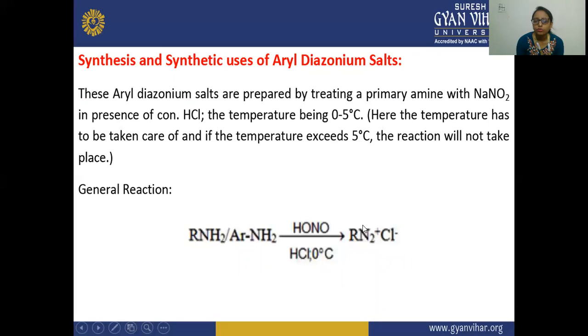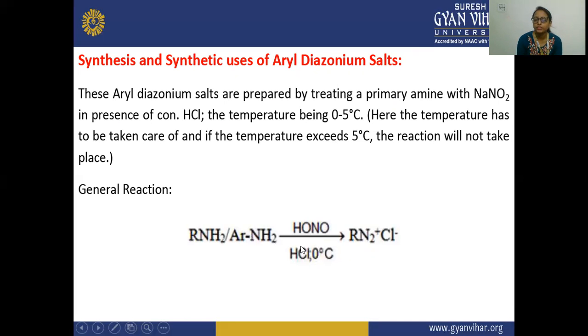This is the aryl diazonium salt which is prepared. We can prepare it by treating a primary amine, or you can also take your aryl amine, that is your aniline, in the presence of concentrated HCl or nitric acid, and the temperature should be low, up to 5 degrees centigrade.